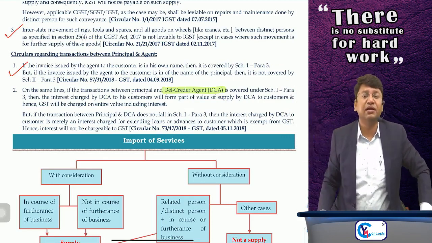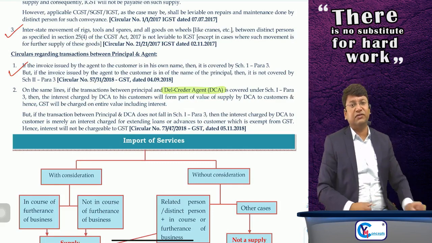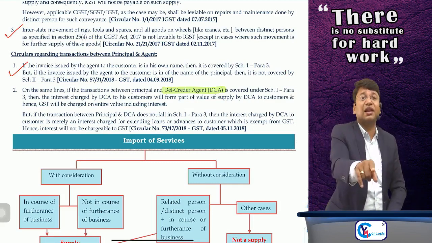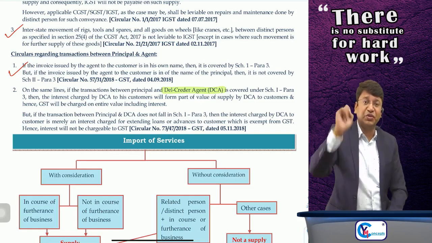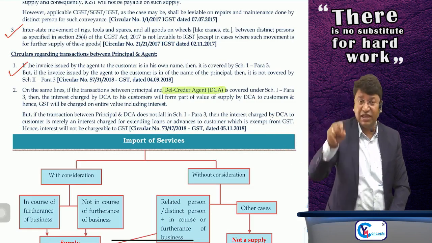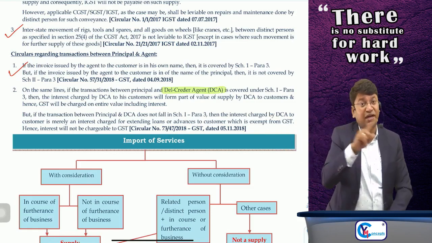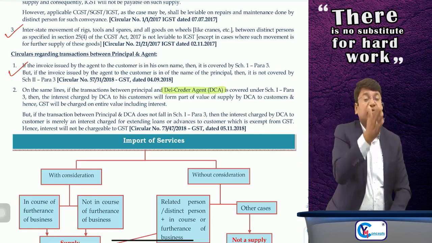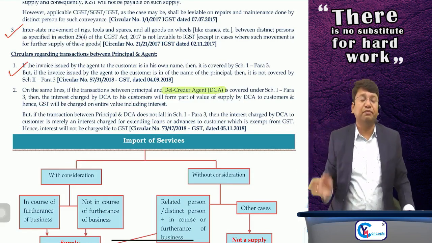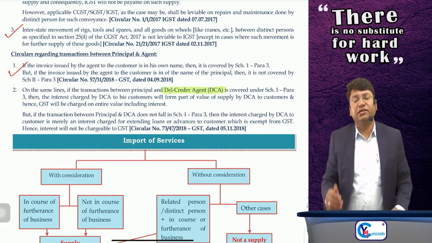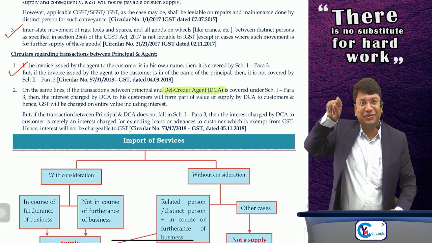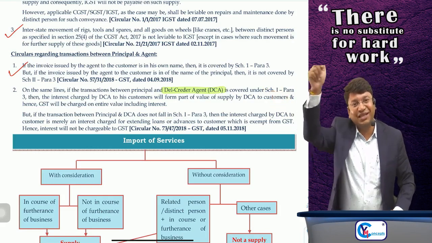But yeah, here, if the del credere agent is charging interest from his customer, will it form part of value of supply or not? So the point is whether the del credere agent is issuing the invoice in his own name to his customer. If yes, it means the transaction is getting covered in Schedule 1. So when the principal raises the invoice to the agent, sir, it will be a supply, because the agent is going to issue the invoice to the customer in his own name.